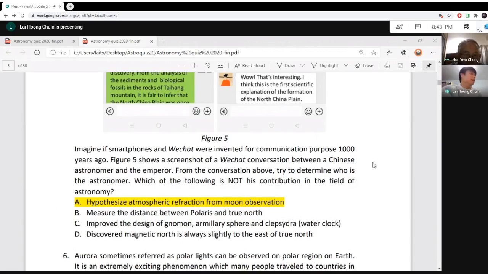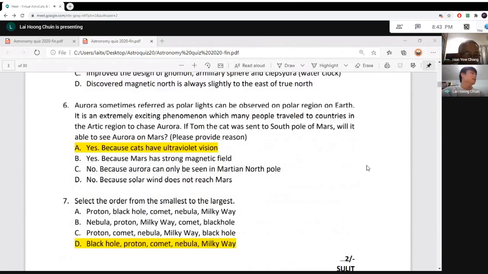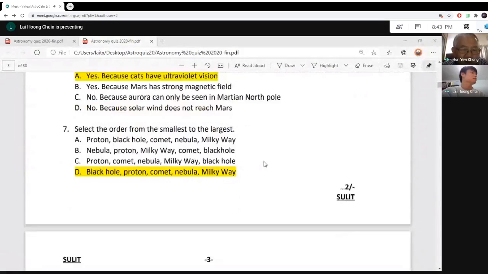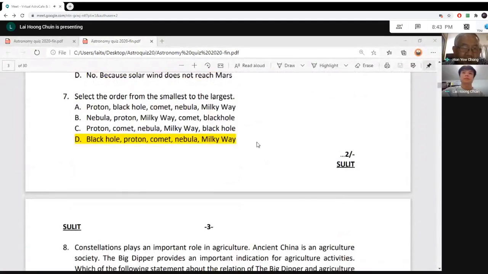Okay, so next we have question number 7. Select the order from smallest to the greatest. This is Dr. Chong's question. Actually, I think for many students who know about basic physics, should be no problem. I don't know why they have this problem here. Of course, we start from the one that we know better, the biggest of course, the Milky Way. And then you say nebula. If you know what's a nebula, for example, a star that died, blow out all the gases that come out, it forms a very big object.